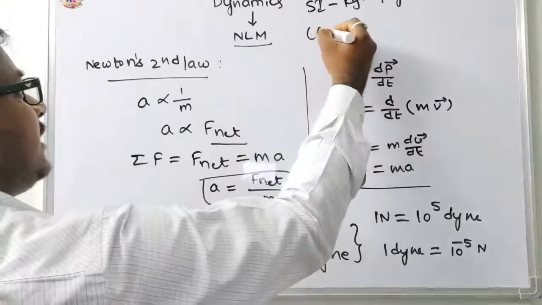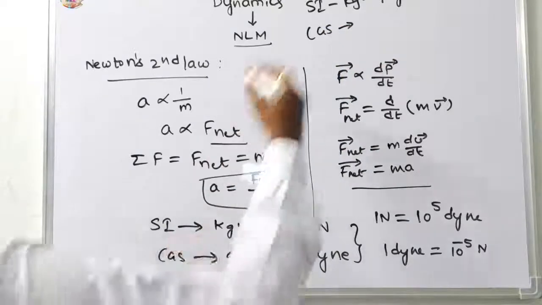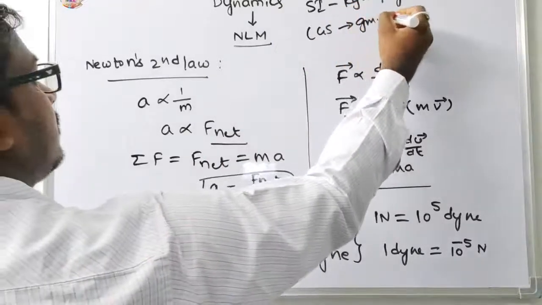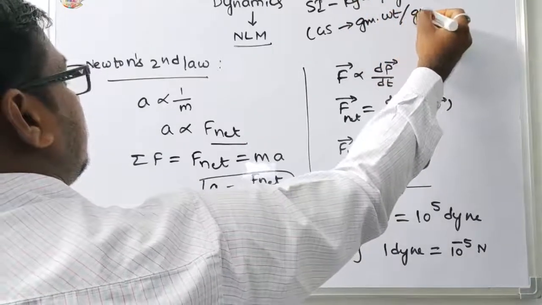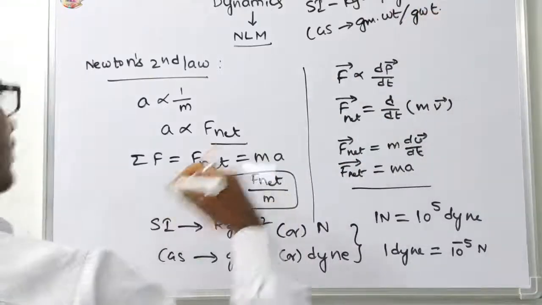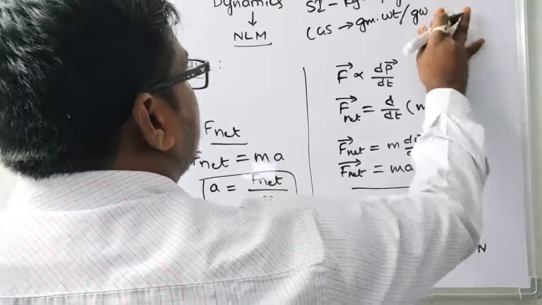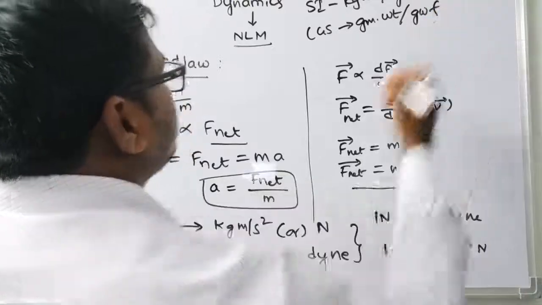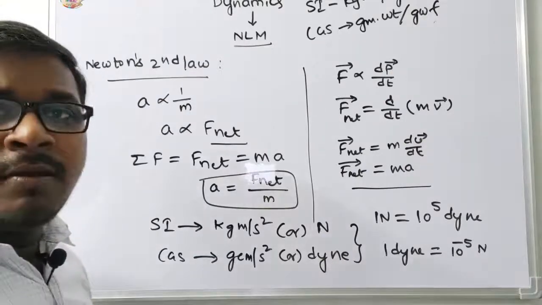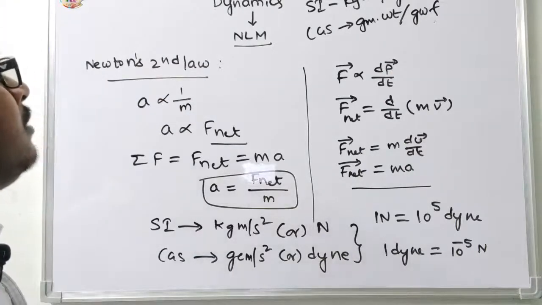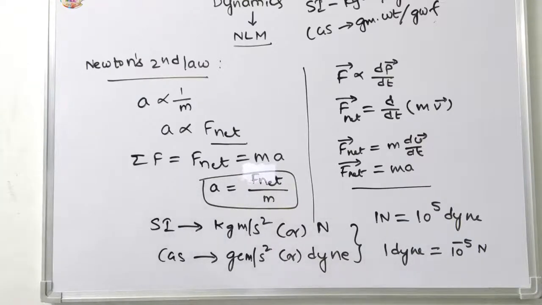The CGS unit is gram weight or gram force. This is the gravitational or practical unit of Newton's second law.